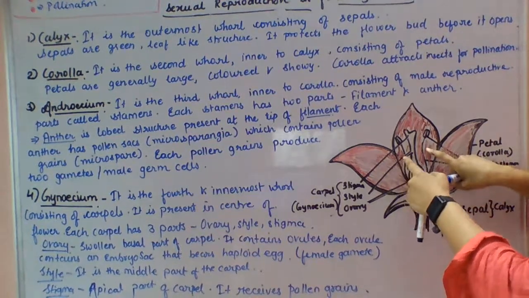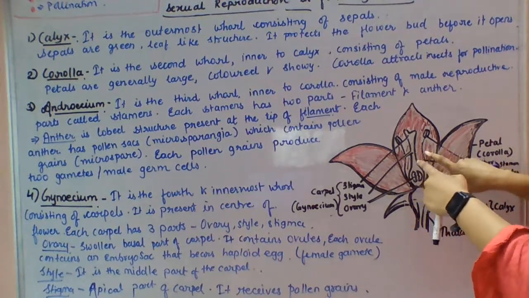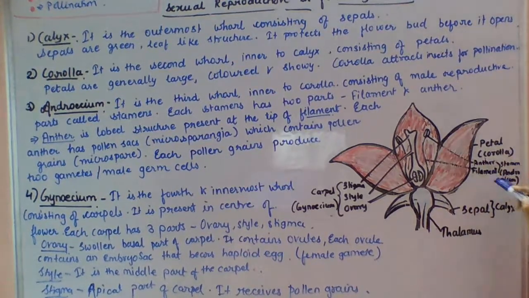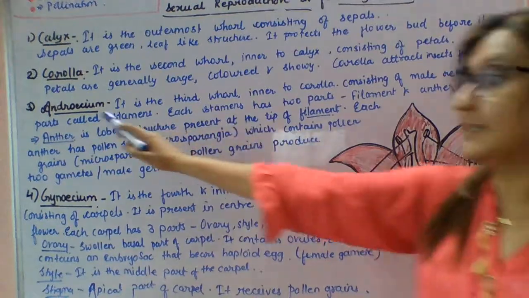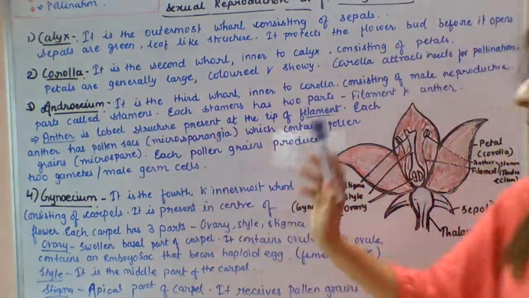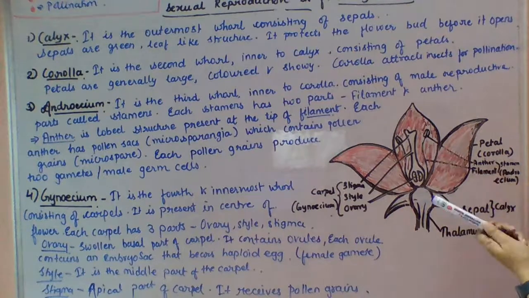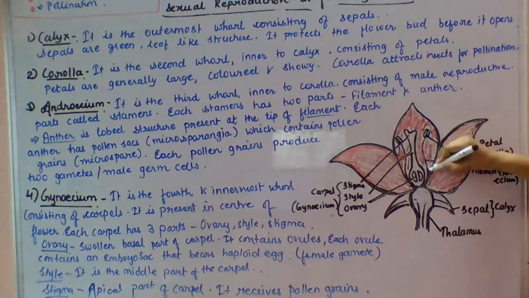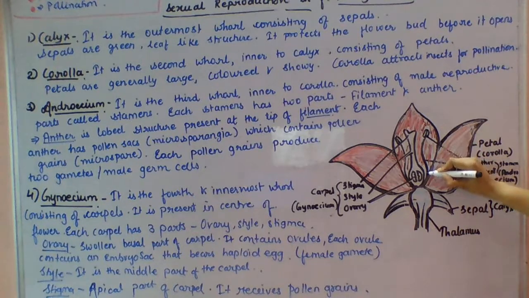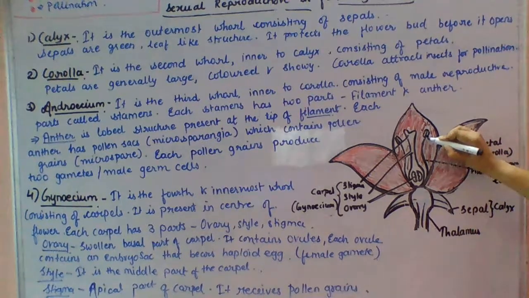third inner whorl, that is called the male reproductive part, or you can call it stamen. Stamen is also called androecium. It consists of two parts. See this filament. This stalk-like structure is called the filament, and this bilobed shape that is present at the tip of the filament is called the anther.